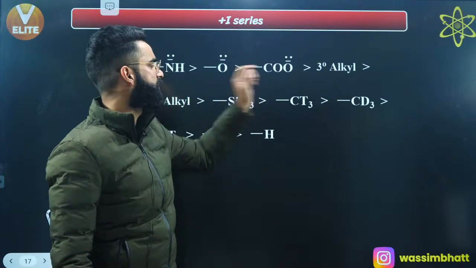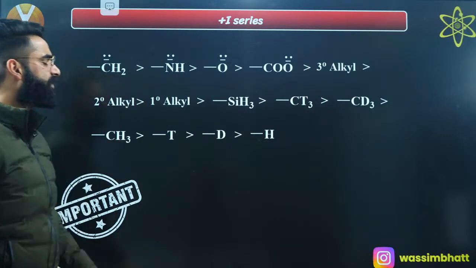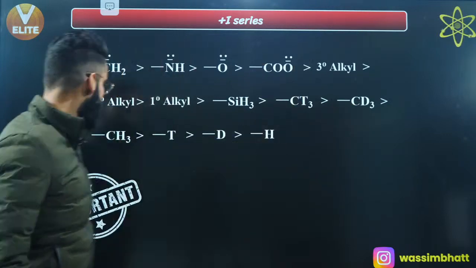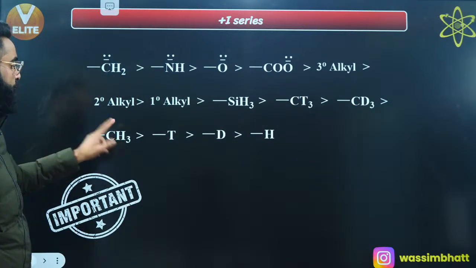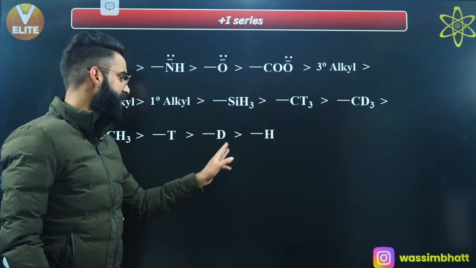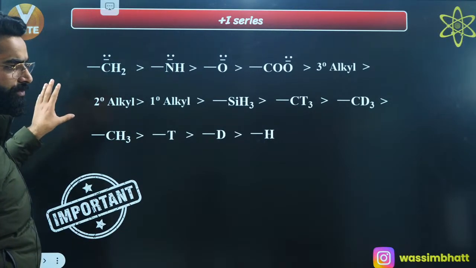bond O negative. Then we have got 3 degree alkyl, 2 degree alkyl, 1 degree alkyl, SiH3, CT3. This T is tritium, this D is deuterium over here, right? This is normal CH3, H is protium over here, right? Then that of tritium, then there is deuterium, then there is hydrogen as well, protium as well, okay? This is one more series which you need to take a note of, correct?